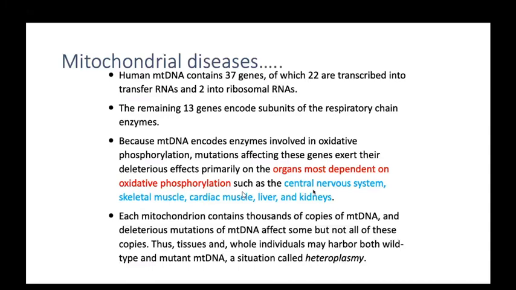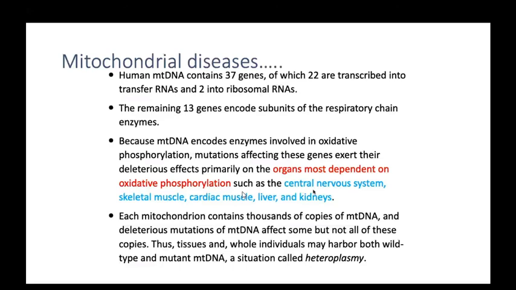So mitochondrial diseases mostly affect the central nervous system, skeletal muscles, cardiac muscles, liver, and kidney, where oxidative phosphorylation occurs very actively. That's why this disease affects only these systems. Each mitochondrion contains thousands of copies of mitochondrial DNA, and deleterious mutations of mitochondrial DNA affect some, but not all, of these copies.